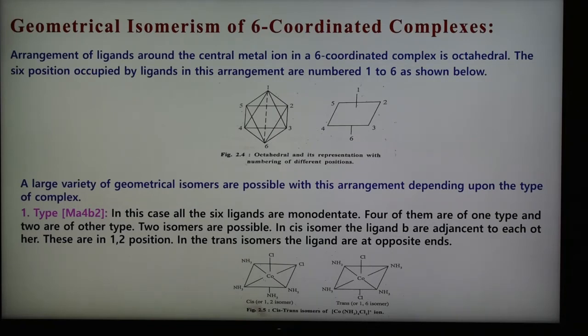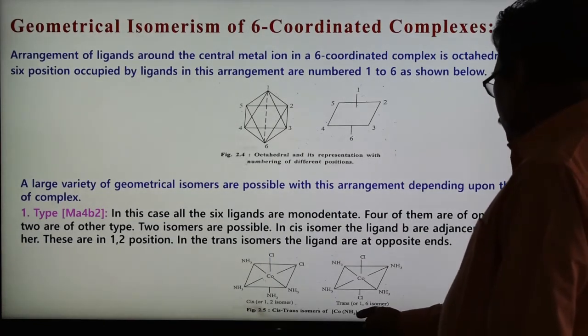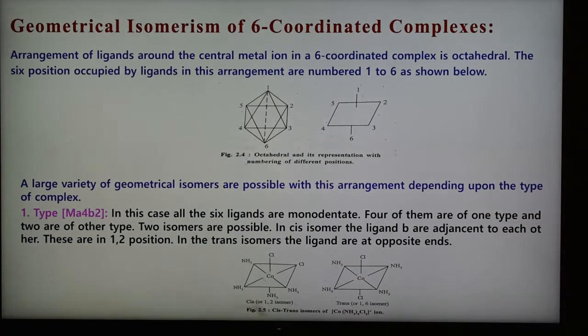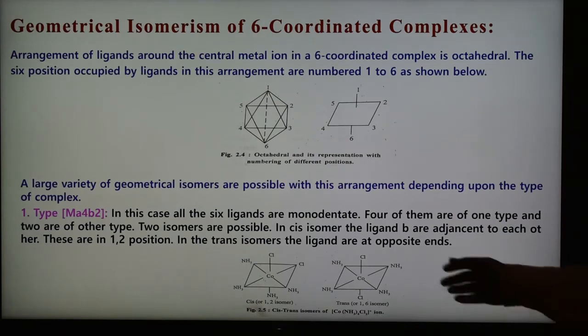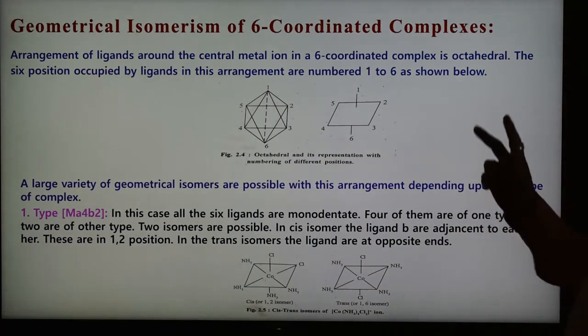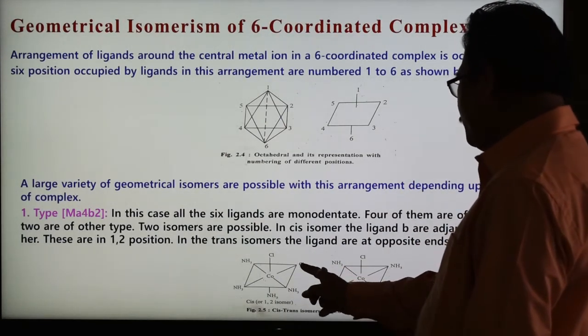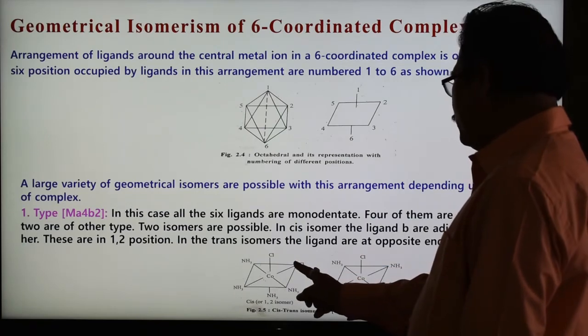Example is dichlorotetraamine cobalt 3 ion, and 2 isomers are shown here. So in this case, cis and trans positions. As we know, when it is cis, the similar ligands are here. See now here, 1 and 2 position.